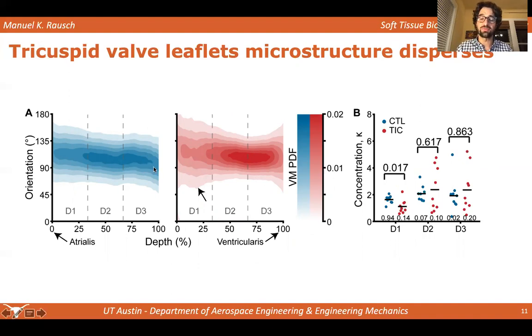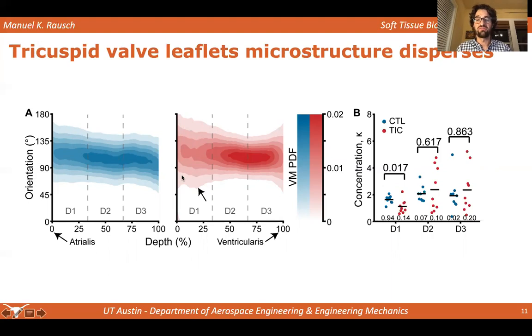And for each thickness, we used ImageJ to quantify the distribution of fibers. And these are the probability density functions basically shown throughout the thickness. So the mean direction is around 90 degrees, which is something you would expect. That's our circumferential direction. And we have dispersion around this direction throughout the thickness. We see a marked difference when we looked at these disease animals in that the mean direction hasn't changed, but the dispersion is actually much wider.